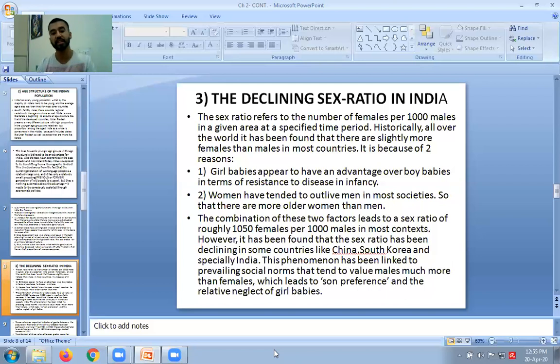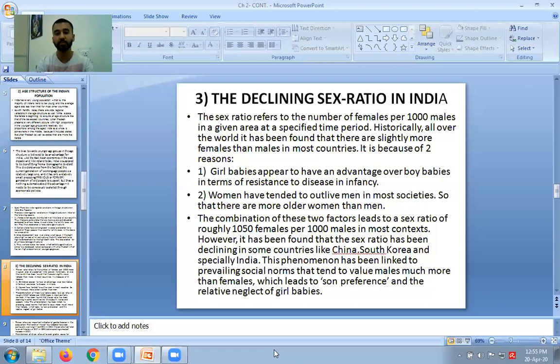Second reason is that women have tended to outlive men in most societies, so that there are more older women than men. So it means that in most societies we'll see more elder women than elder men.